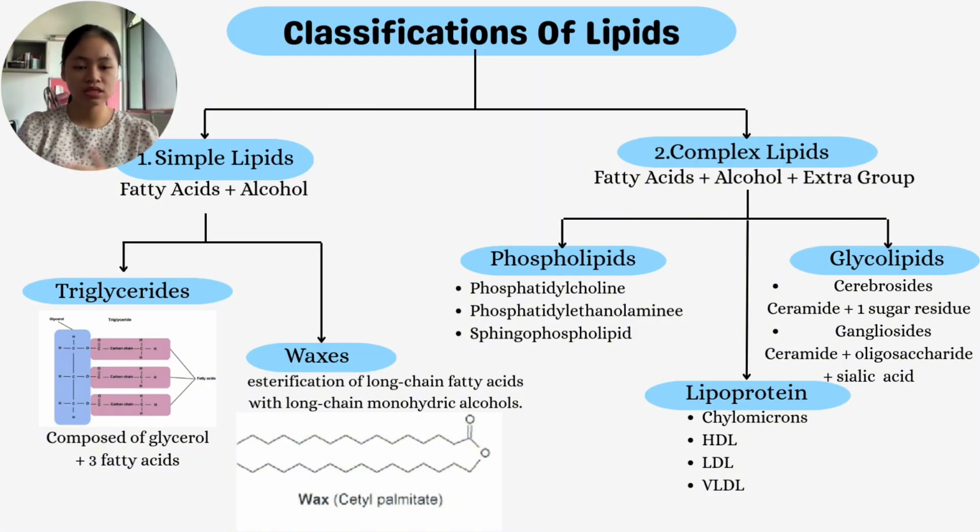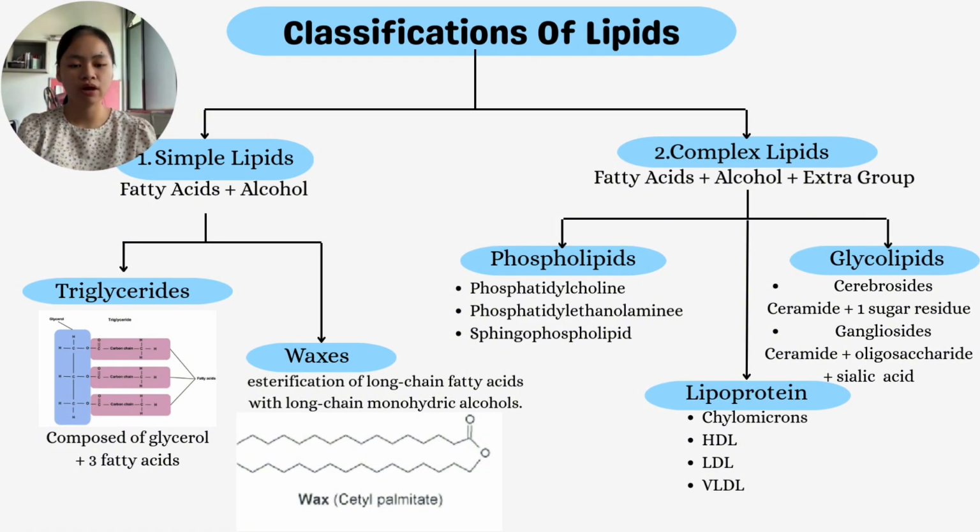The next classification we have is complex lipids, which mainly consist of fatty acids, alcohols, and extra groups. A common one we see, of course, is phospholipids. Examples of those are phosphatidylcholines, phosphatidylethanolamines, and sphingophospholipids. And next, we have glycolipids. The examples of those are cerebroside, which is a ceramide with one sugar residue, and ganglioside, which is a ceramide with oligosaccharides and sialic acids.